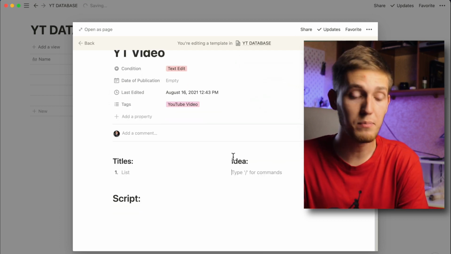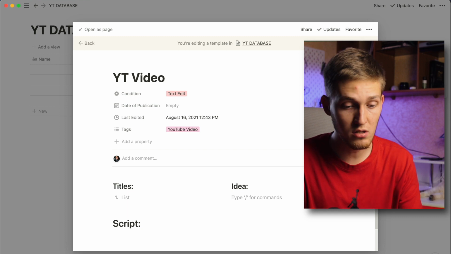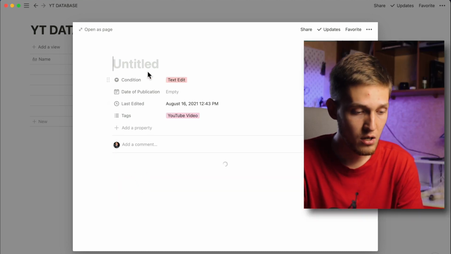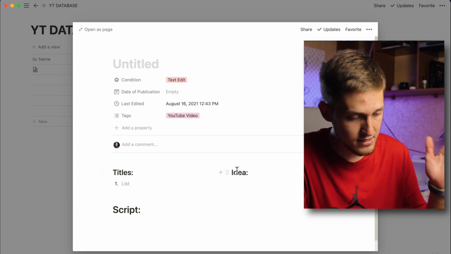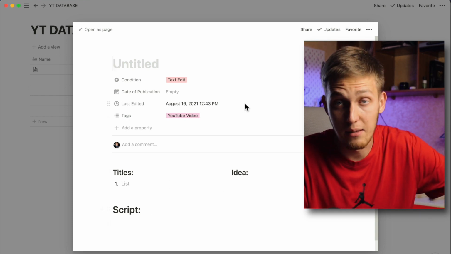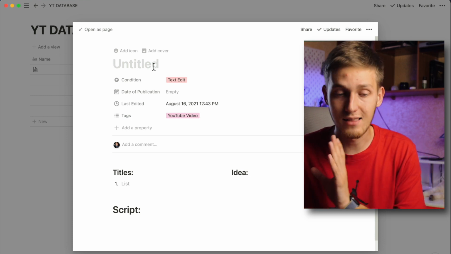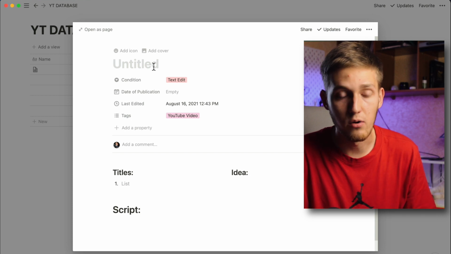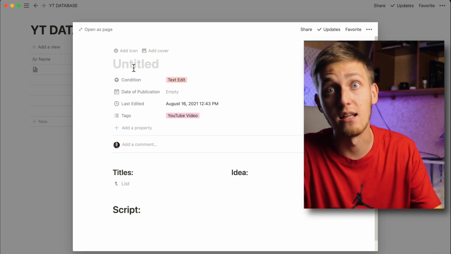That's all. Our template looks something like this. We just close it, and right now you can see we can create a new page and choose template YouTube video. Click on it, and you can see we have our condition, text, titles, idea, script, and all that we wrote in our template. You need to understand that the title of our template doesn't move into our page, so you can see we still have this untitled.